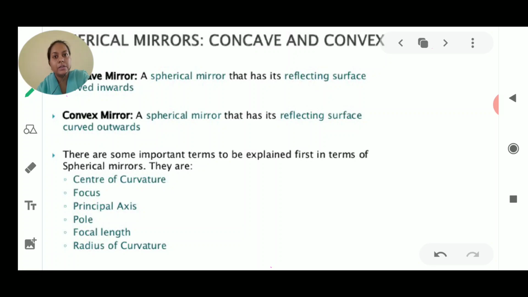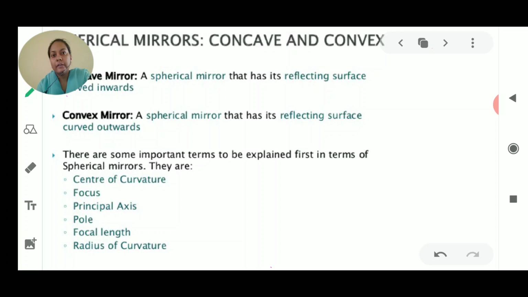After that, we saw that the reflection of light always follows laws. So we also discussed the laws of reflection in the last class. And lastly, we discussed the types of mirrors, where we saw that there are two types of mirror. One is the plane mirror, and we saw that the image formed by the plane mirror is virtual and always erect.